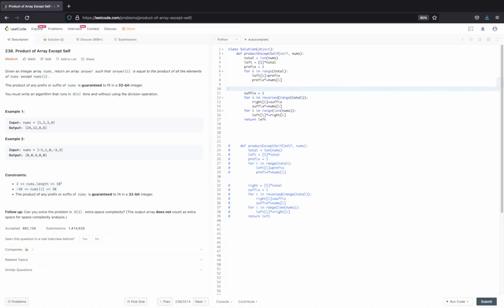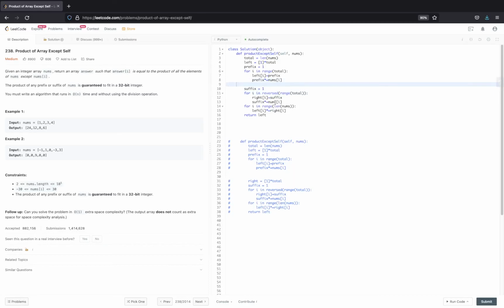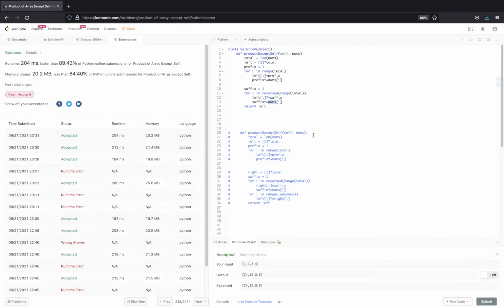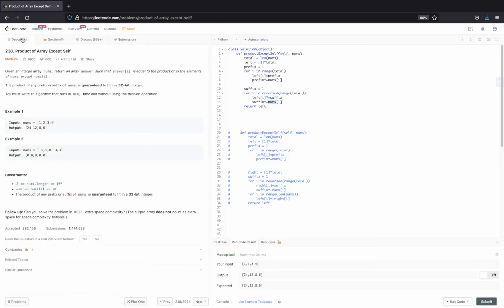What I can do is I can just take this suffix and keep multiplying it into the answer whatever I have so far. So I have left of i, why not multiply it with suffix right now, because I already have the answer, so I don't need the extra space for the right element. So now this will become nums of i, I just have the answer, because the answer I needed all the time, right? So let's see. Okay, let's submit it. Awesome, it does. So these are all the possible solutions.